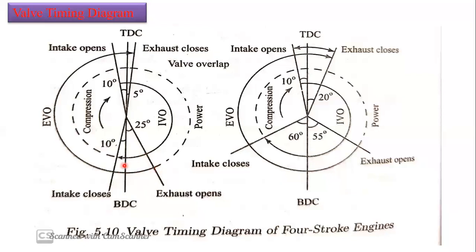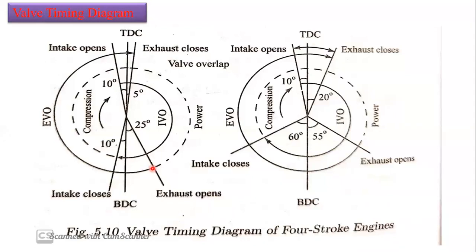Since this happens during the power stroke only, we are going to open it before BDC, and it also improves the power which is going to get to the crankshaft. We are going to open before only, so that will reduce the exhaust gases. The power required by the piston to push the exhaust gases into the atmosphere will reduce, but during the power stroke, the power produced is also going to reduce.